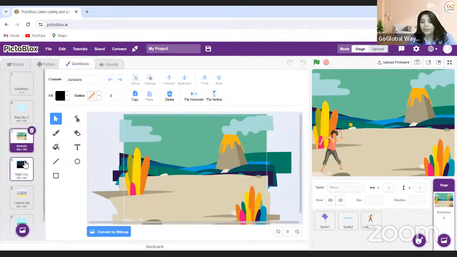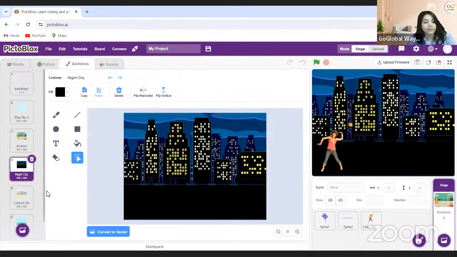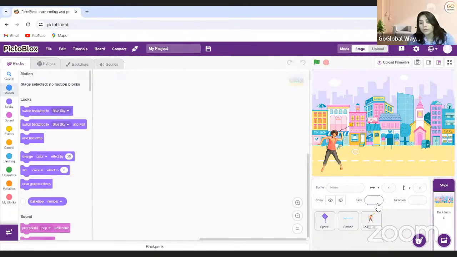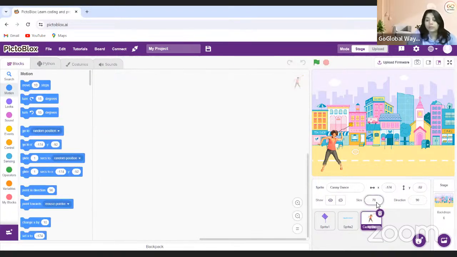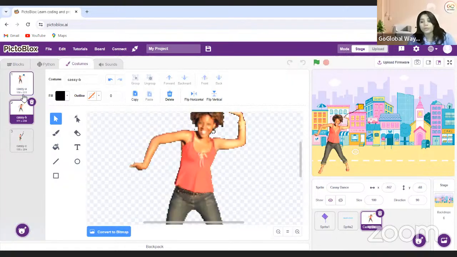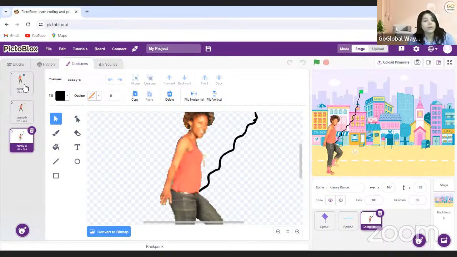So if I look here, it seems like this one. But the kite shape has become very small because of making my sprite smaller. So let's make it 100. It's fine. And if I go with the costume, 1, 2, and 3. Okay.